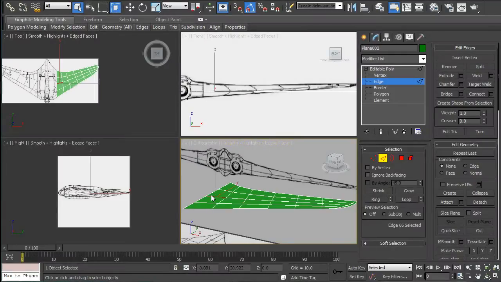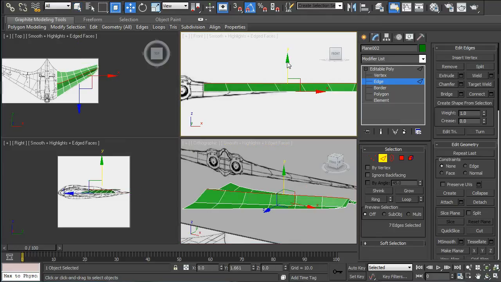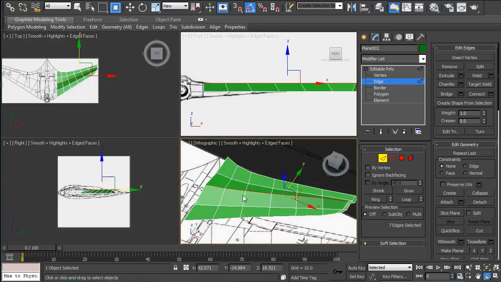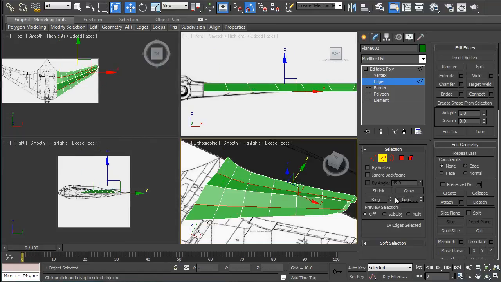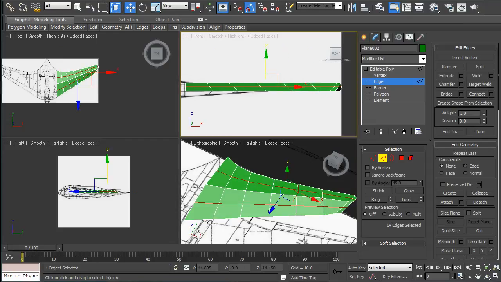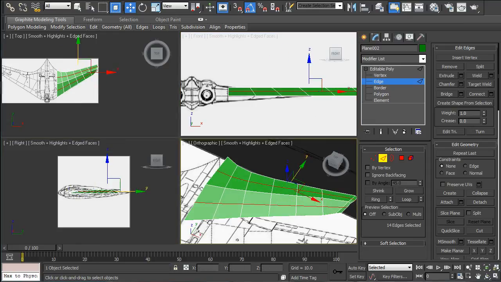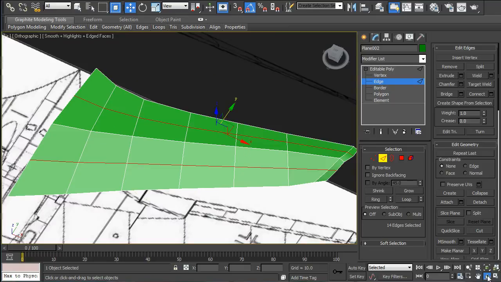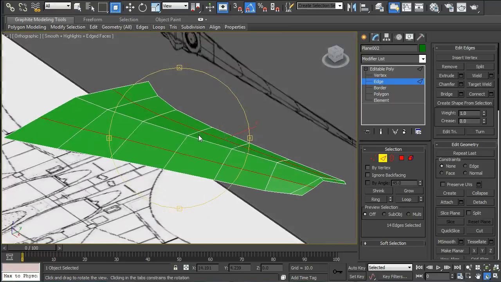Okay, we'll make a rough airfoil shape by selecting the middle edge loop, bring that right up to the top there, and the other 2 edges, loop them and bring them about halfway. And then we have a rough airfoil shape.